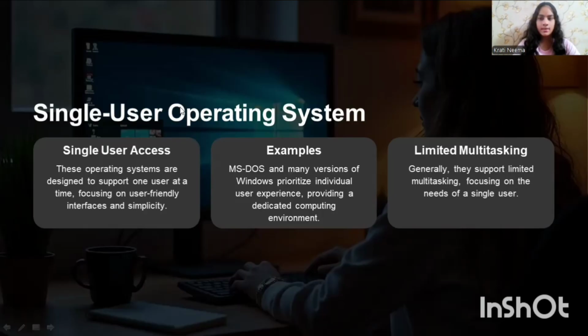The advantages of this OS are that it is simple to use, ideal for personal devices, and doesn't require network sharing or multi-user controls. Disadvantages are that it is not suitable for multiple users or big organizations, with limited control and access sharing. So, in short, a single user OS is like a personal assistant that works only for one person and not for anyone else at the same time. Or it's like having your own scooter: only one person rides it at a time, but you can go anywhere, stop anywhere, and use it however you want.